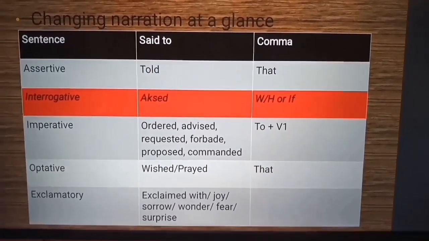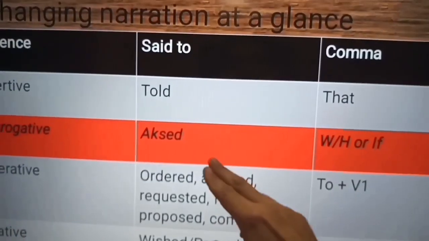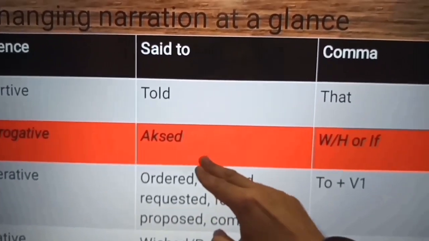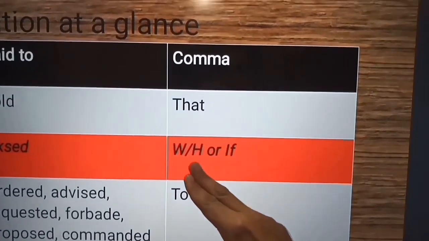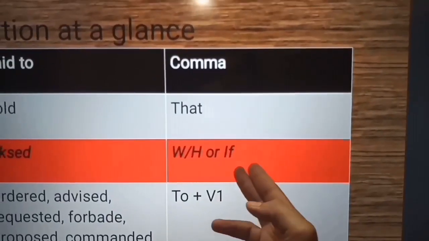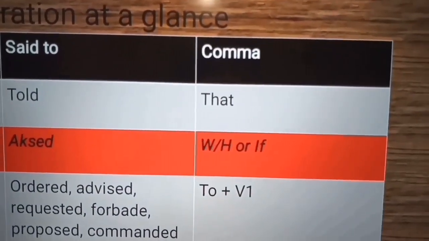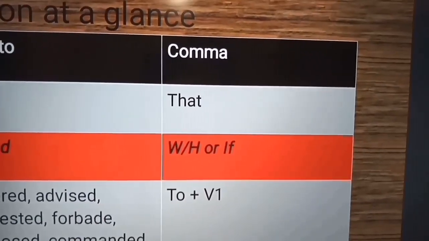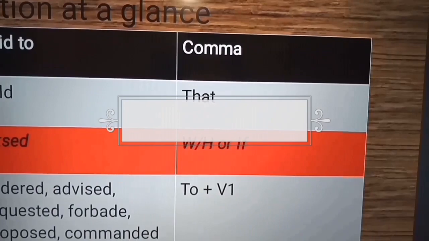In case of interrogative, your said to will change to asked, and your comma is replaced by the same WH type word included in the interrogative sentence, or maybe if or whether.